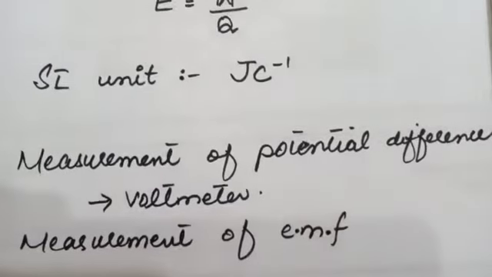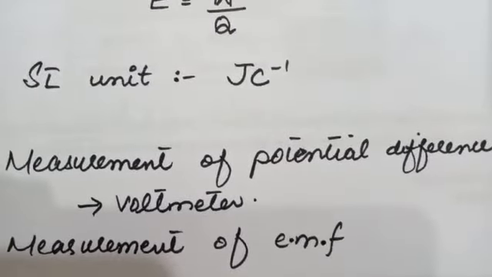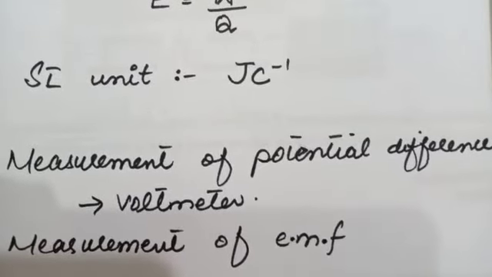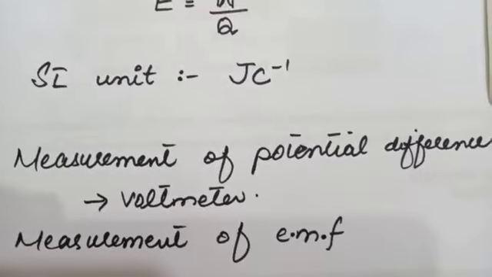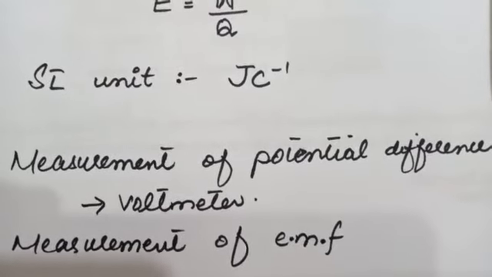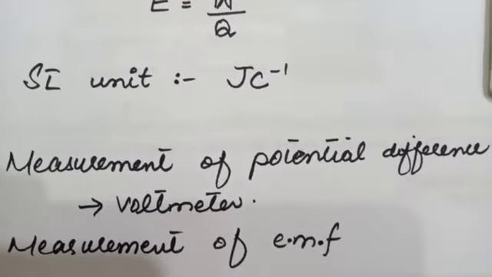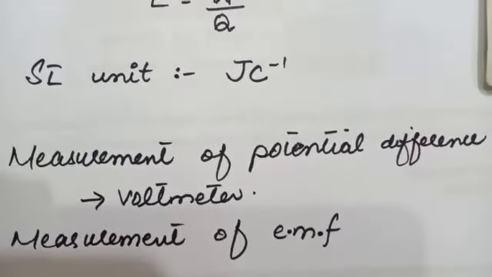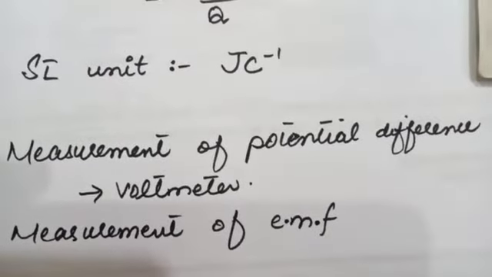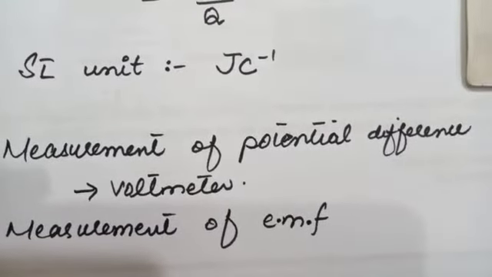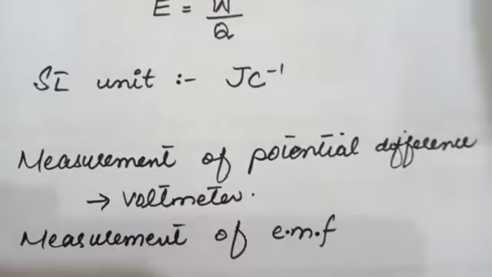A voltmeter is an instrument that is used to measure the potential difference and electromotive force. An ideal voltmeter should have a very large value of resistance so that no current can pass through it. A voltmeter is always connected in parallel with the device across which the potential difference is to be measured. The reason for connecting in parallel is that in a parallel connection, the voltage across each appliance is equal to the total voltage of the battery.